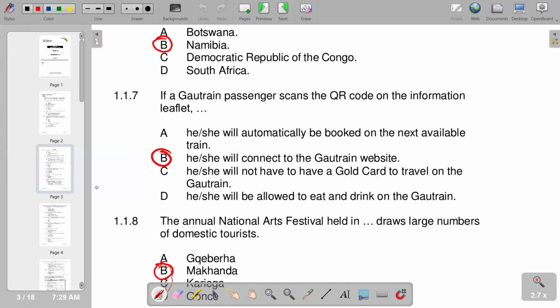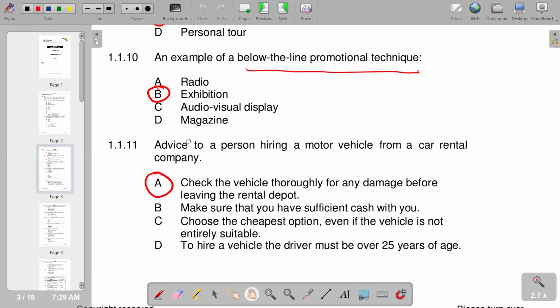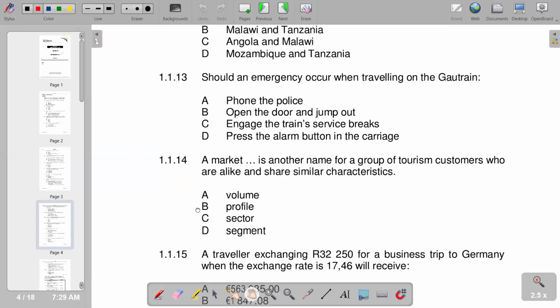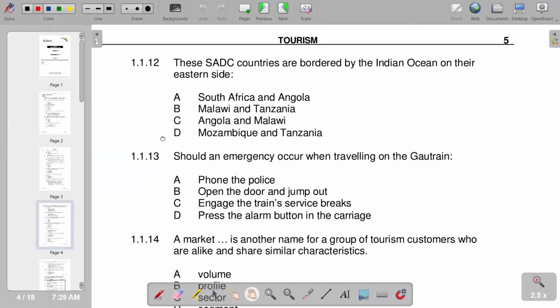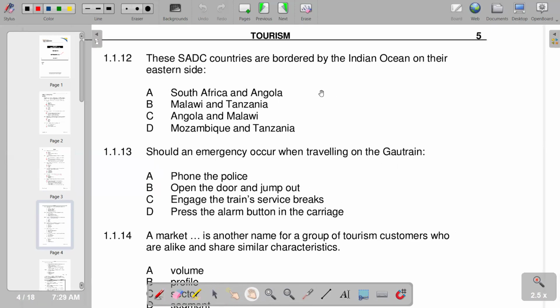We've got number 11. And then we move on to the next part, whereby we are now having number 12. These southern countries are bordered by the Indian Ocean on their eastern side. So, according to the countries that we are given, the correct ones are Mozambique and Tanzania, which is D.